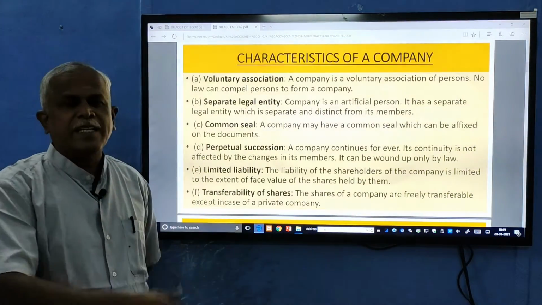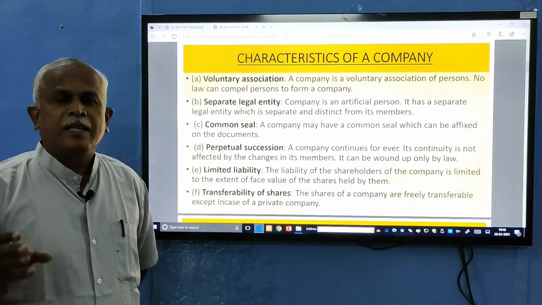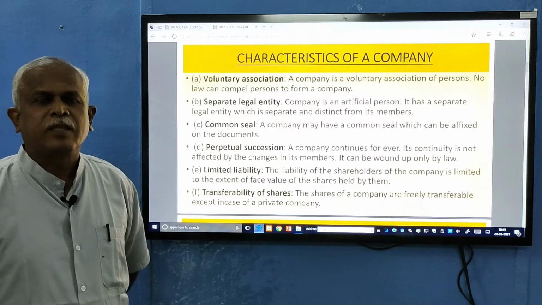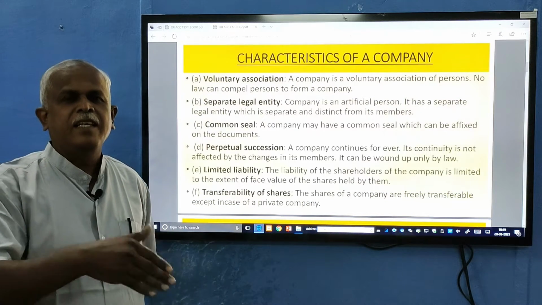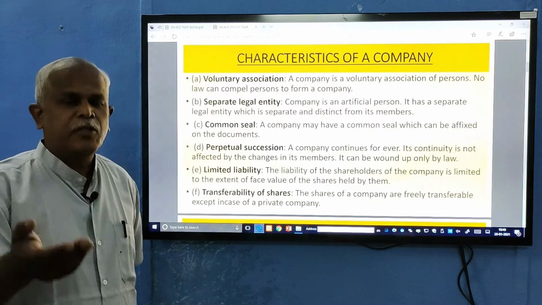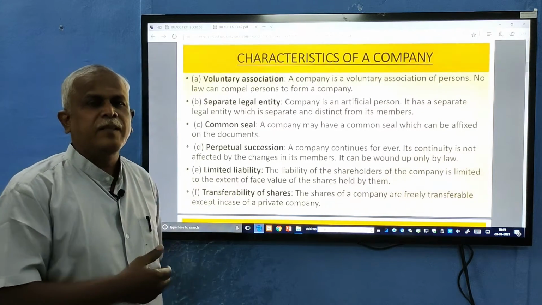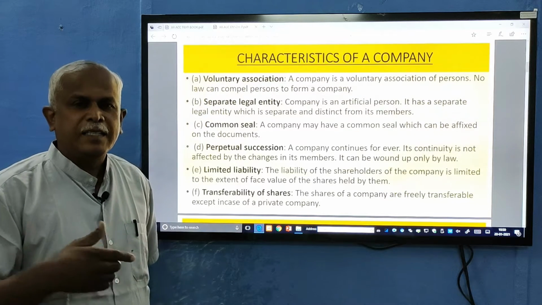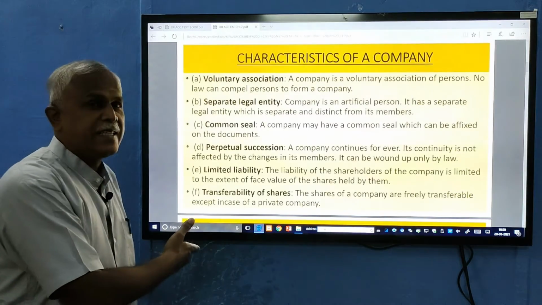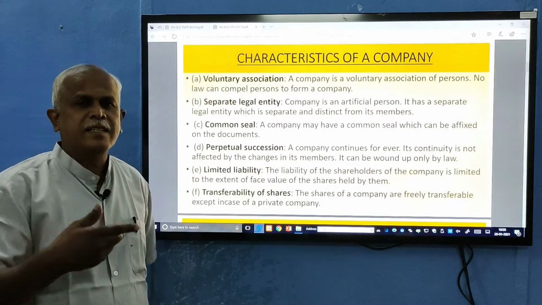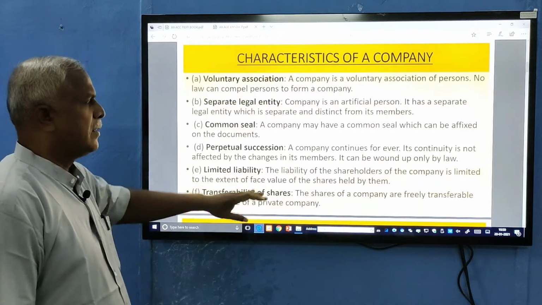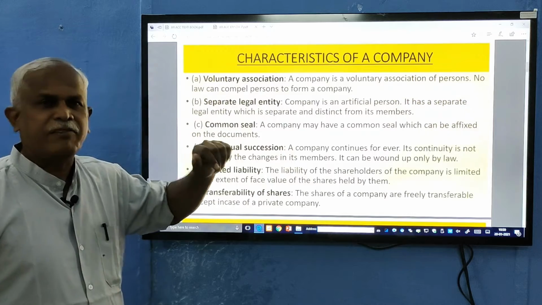Transferability of shares, an important aspect. In the case of a sole trader, partnership and joint Hindu family, you cannot transfer the share. You have to close the business, then start a new business. There is a dissolution of the firm. But here, in the company, the shares can be easily transferred to the next person. That makes it attractive. It is easily transferable. You can go to the share market, sell your shares, and the next person will become a shareholder. These are the characteristics or features of a company.